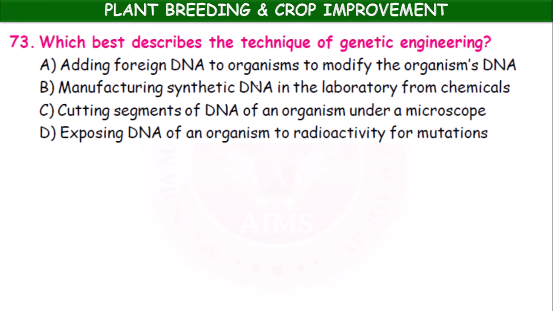Which best describes the technique of genetic engineering? Adding foreign DNA to organisms to modify the organism's DNA, manufacturing synthetic DNA in the laboratory from chemicals. Option C, cutting segments of DNA of an organism under a microscope. Option D, exposing DNA of an organism to radioactivity for mutations. Which one? Option A, adding foreign DNA to organisms to modify the organism's DNA.